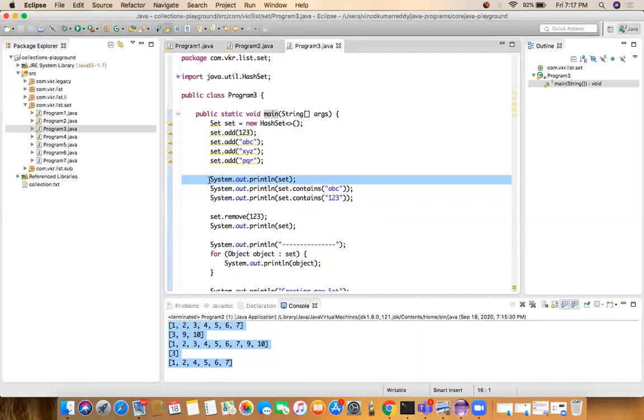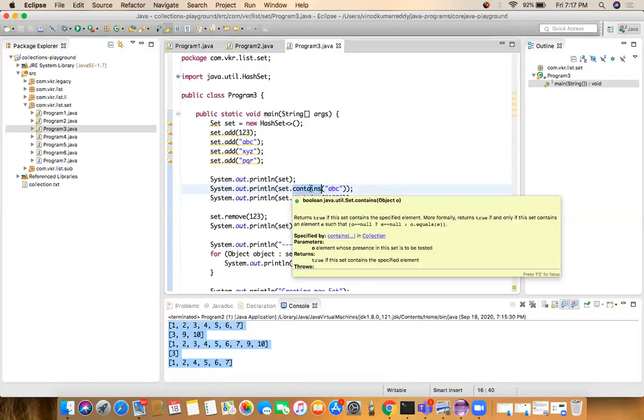If you want to find whether an element is present or not, we have the contains method, set.contains of ABC. It will check all the elements of the set. If the elements include ABC, it will give true. If the element ABC is not there in the set, it will give false. So the contains method checks whether the element is available in the set object or not. This is an important method which we can use in our project implementation, if you want to find whether any element is present in the set object.